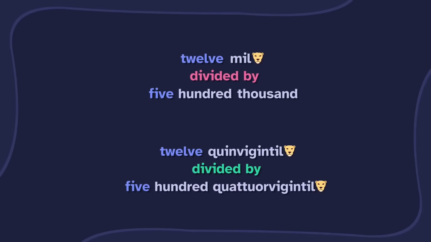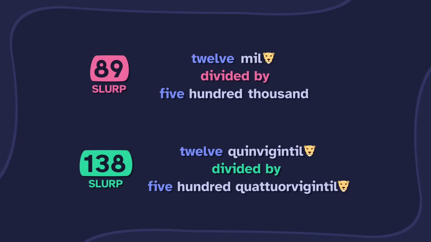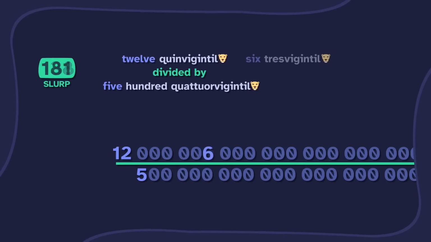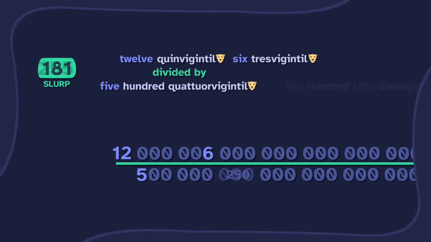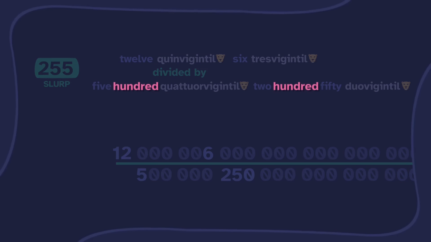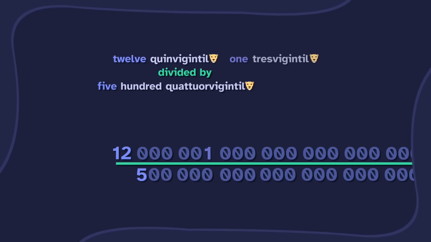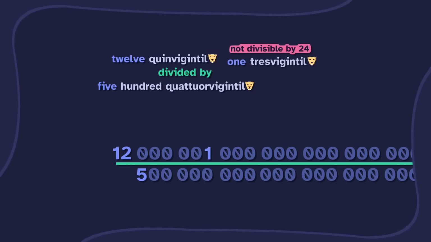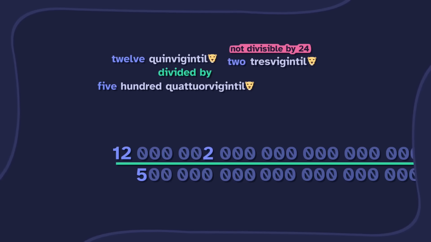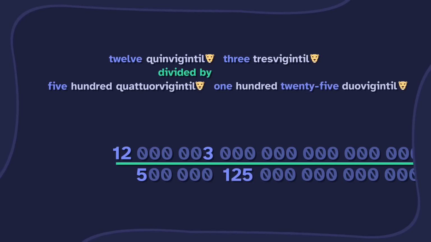Stop! So my version has a score of 89, and yours has 138. And I can make it even better by throwing in 6 tresvigintillion on the top and 250 duovigintillion on the bottom. Wait, there's a duplicate. You used 100 twice. Oh, right. I don't think we can make these longer then. 1 tresvigintillion is not divisible by 24, so there's nothing we could put on the bottom to balance. And then the same thing would happen with 2, and 3 tresvigintillion is divisible by 24, but we get duplicates.